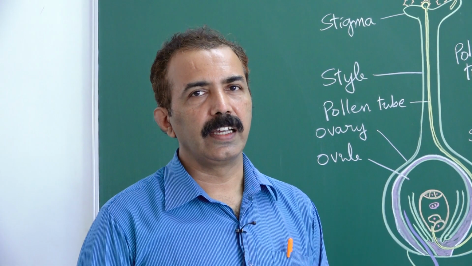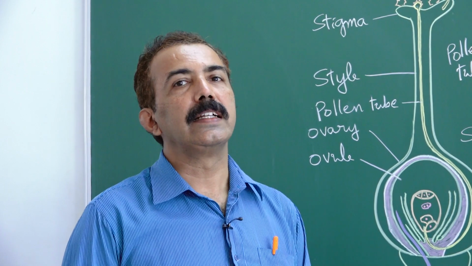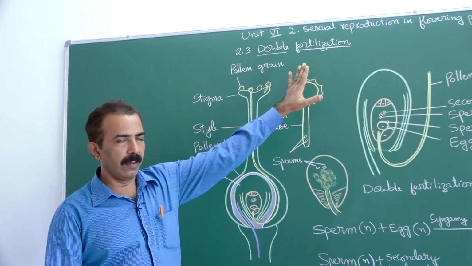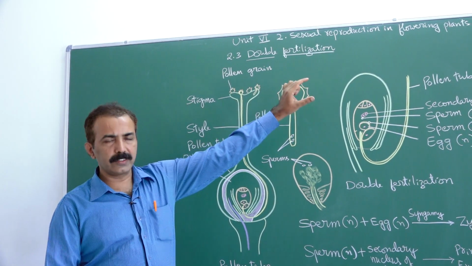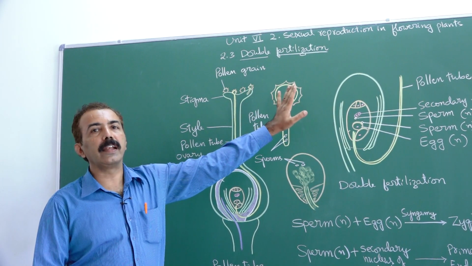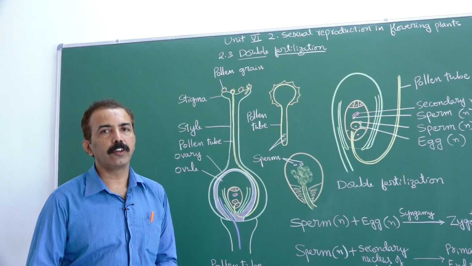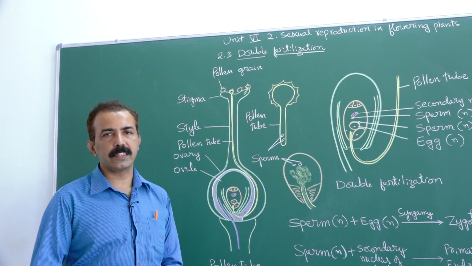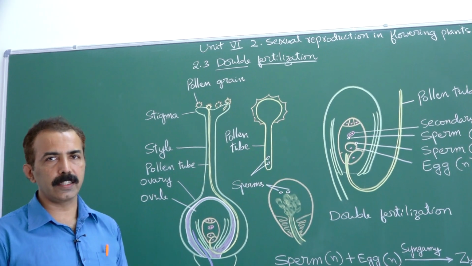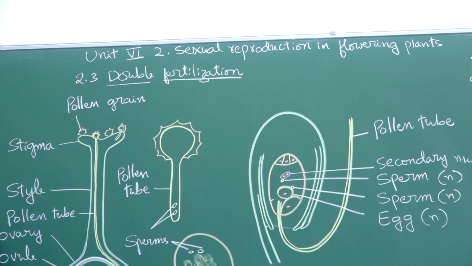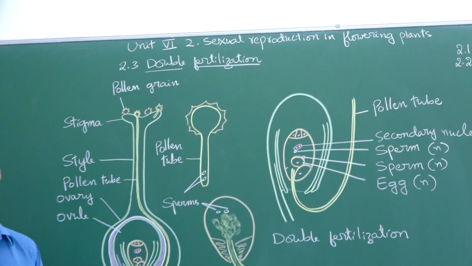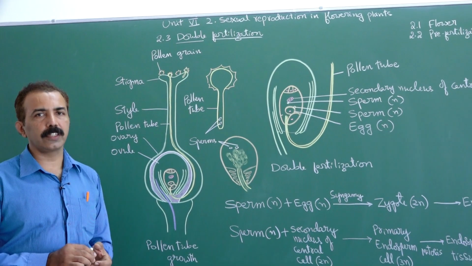Hi all, this is the last session of the chapter Sexual Reproduction in Flowering Plants. Till now, we have studied the structure of flower and pre-fertilization structures and events. Remember, in the topic sexual reproduction, there are three events: pre-fertilization events, fertilization and post-fertilization events. We introduced the chapter with an explanation of a flower, which is a recap from last year, followed by pre-fertilization structures,